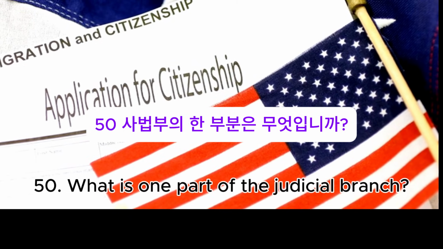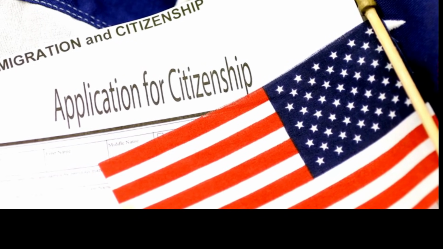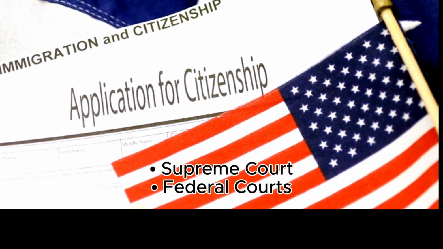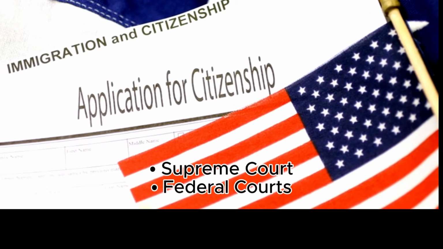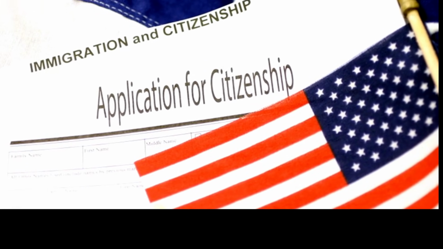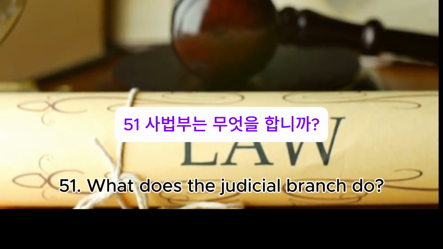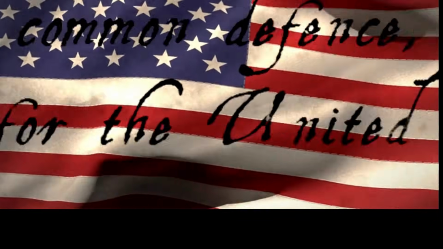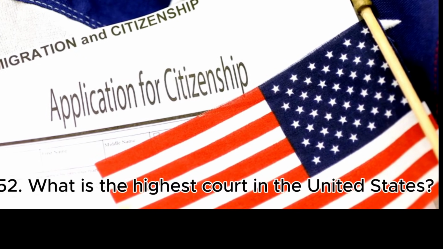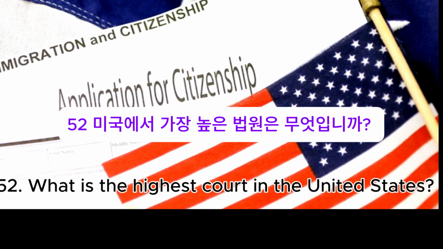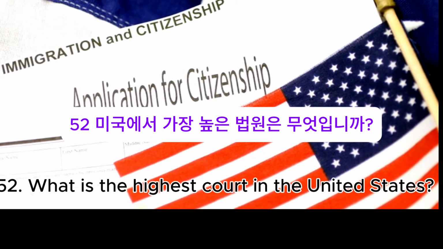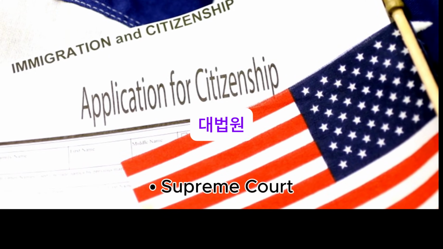50. What is one part of the judicial branch? Supreme Court, federal courts. 51. What does the judicial branch do? Reviews laws, explains laws. 52. What is the highest court in the United States? Supreme Court.